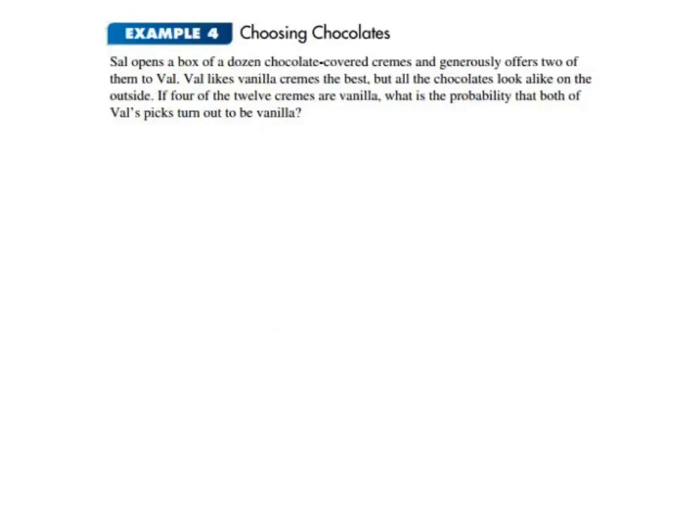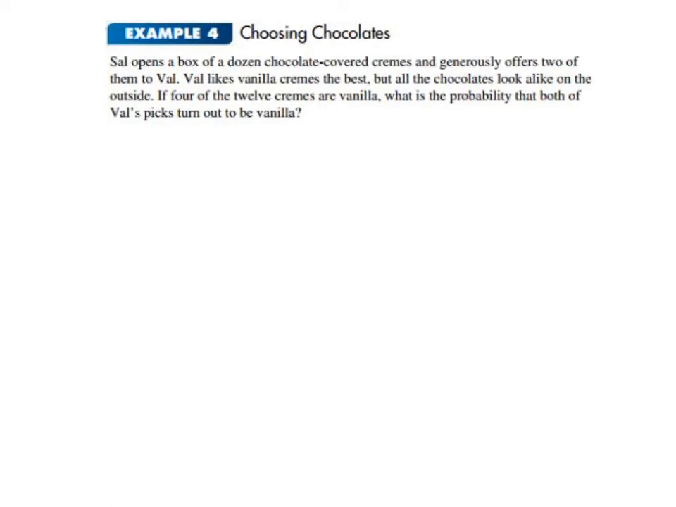Sal opens a box of a dozen chocolate-covered creams and generously offers 2 of them to Val. Val likes vanilla creams the best, but all the chocolates look alike on the outside. If 4 of the 12 creams are vanilla, what's the probability that both of Val's picks turn out to be vanilla? Well, first, each of the 12 chocolates is exactly as likely to be chosen as any other.